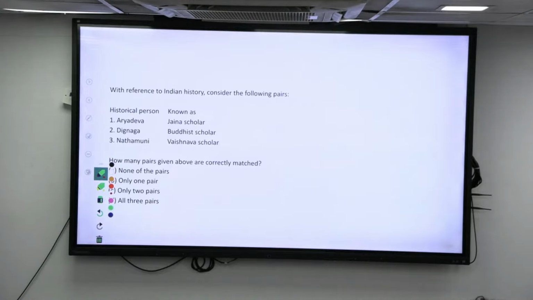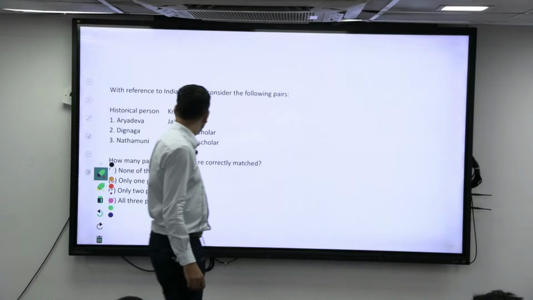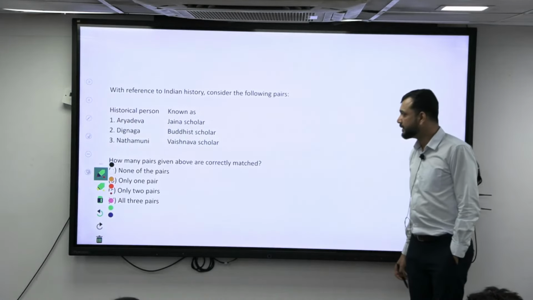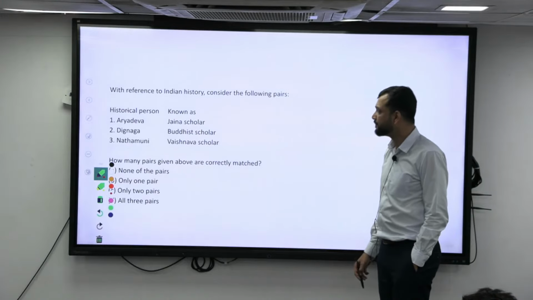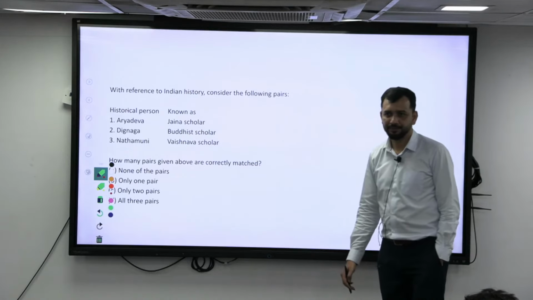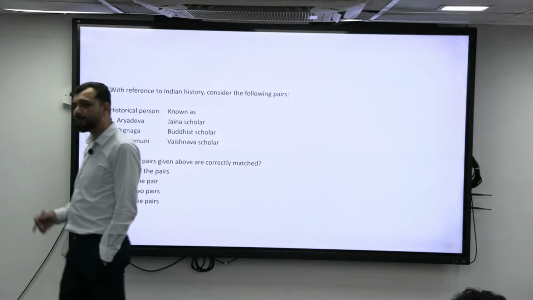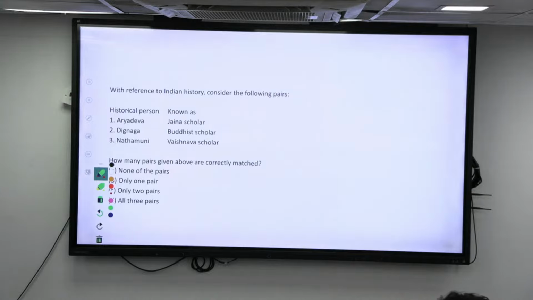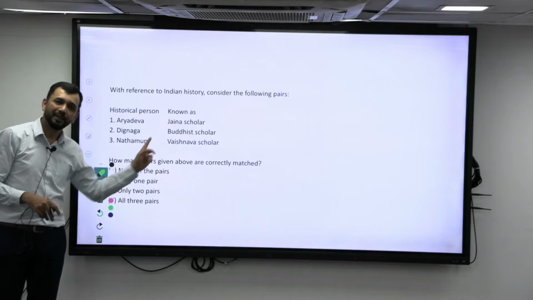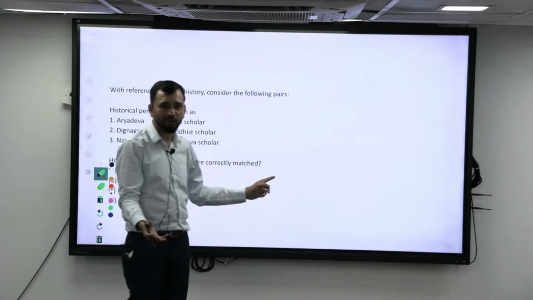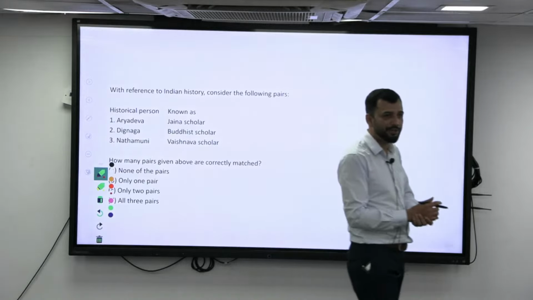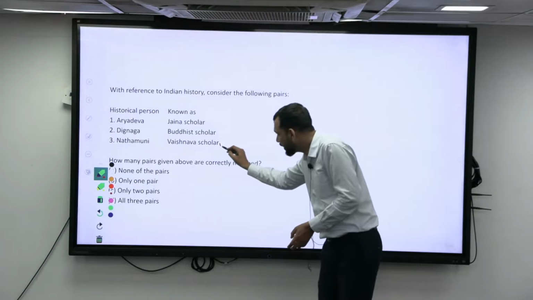Historical persons, what are they known as? Okay. Aryadeva, Dignaga, and Nathamuni. Who is Nathamuni? Nathamuni is the person who compiled the complete literature of the Alwars. I told you in the morning, that is the Nalayira Divya Prabandham. The Alwar literature was compiled by whom? Nathamuni. So he is basically a Vaishnavite. Alwars are also Vaishnavite. He compiled them. So he is a Vaishnavite. So Nathamuni is correct.